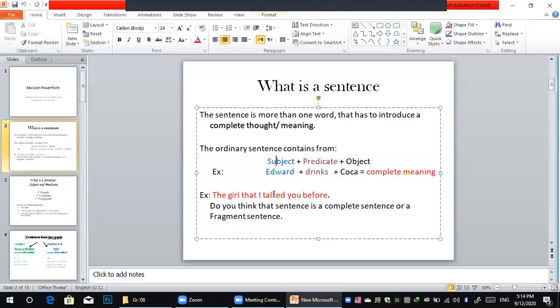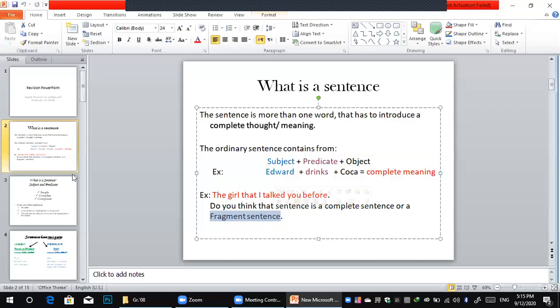When I told you the girl that I talked to you before, of course you replied, okay, what happened to her? Of course you can't understand because it's not complete meaning. So it can't stand alone. When you find a sentence that doesn't have complete meaning, that's called a fragment. What does fragment mean? It's not complete meaning.